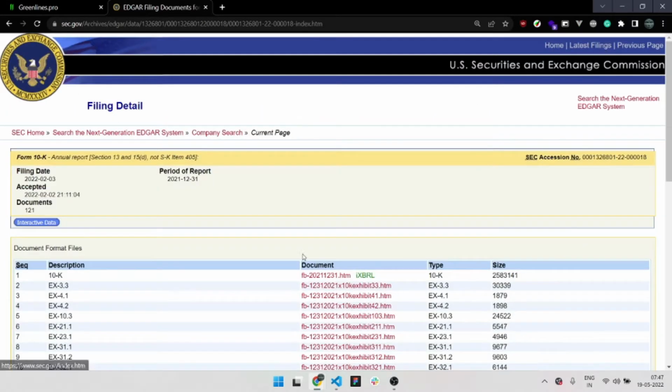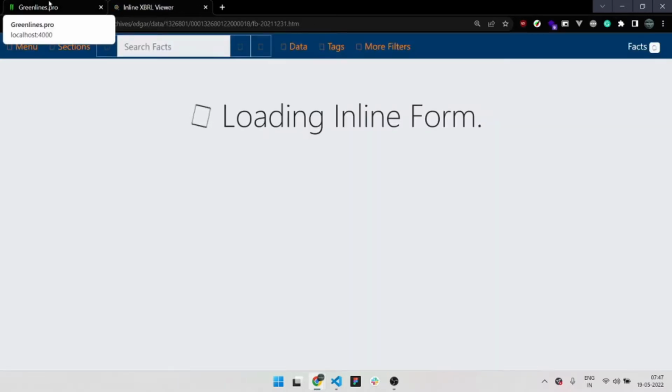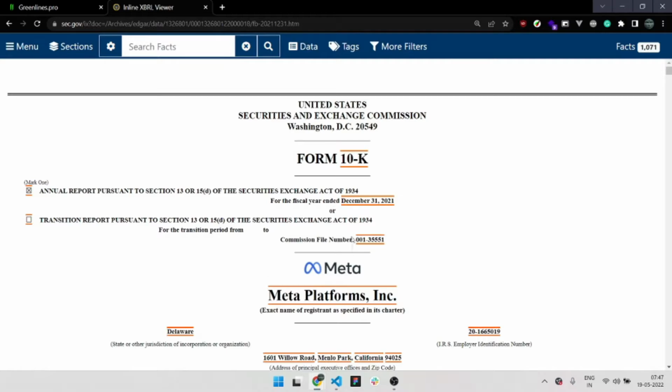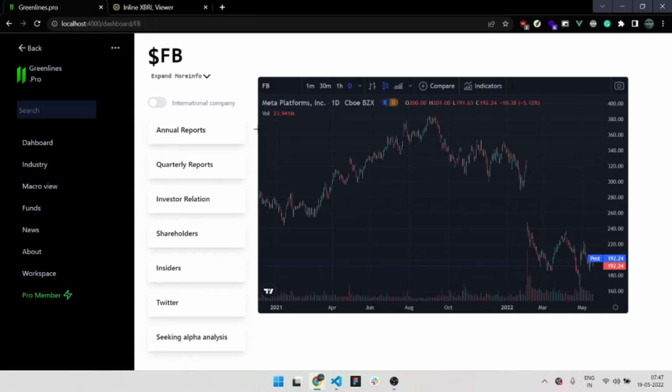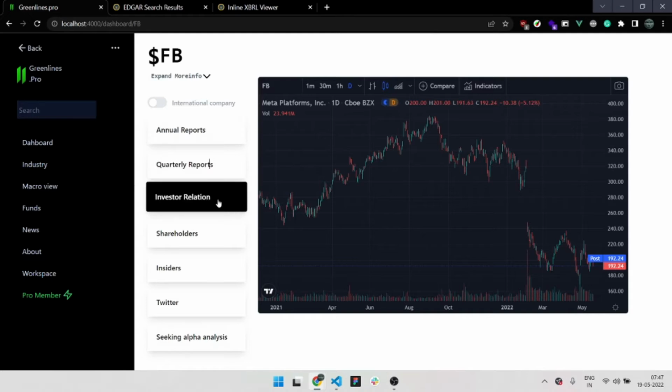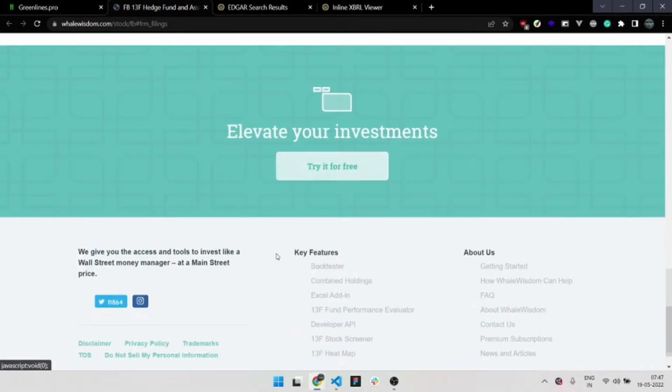So you can see Meta Platforms. You can see this is all in one click. Quarterly reports, you can get access to all the quarterly reports, and investor relations, shareholders would open up Whale Wisdom, which has all the things you need.